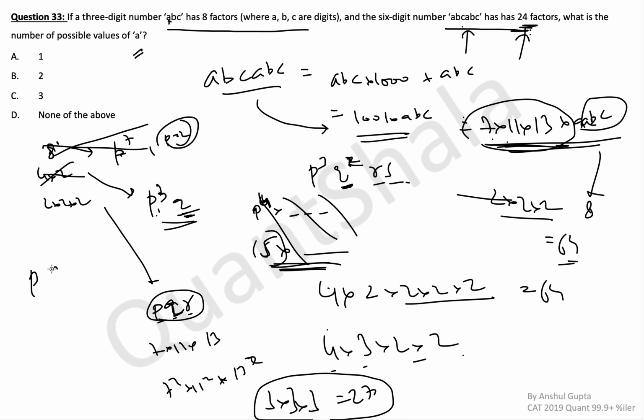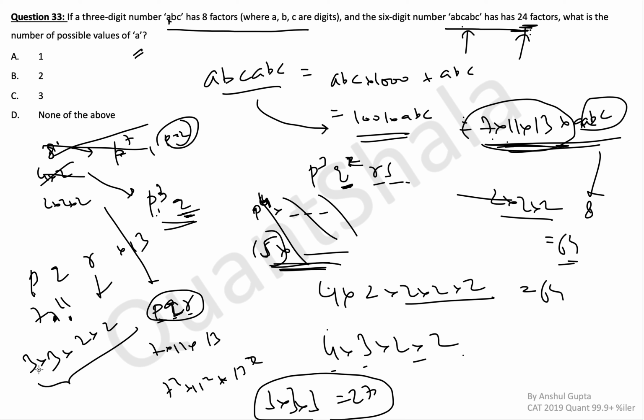So let's say P and Q are 7 and 11, and R is something else, and then you get a 13 separately. But then what do you get? This power becomes, instead of 2, you are multiplying 3 now. Here also, instead of 2, you are multiplying 3 now. Here you are still multiplying 2, here you are still multiplying 2.